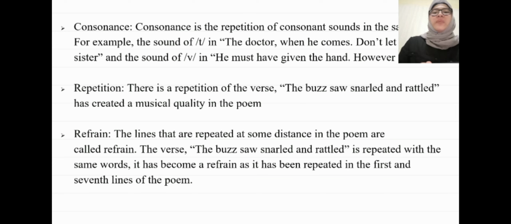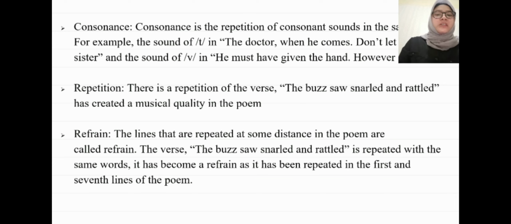And repetition. There is a repetition of the first line, "the buzz saw snarled and rattled," which has created a musical quality in the poem.